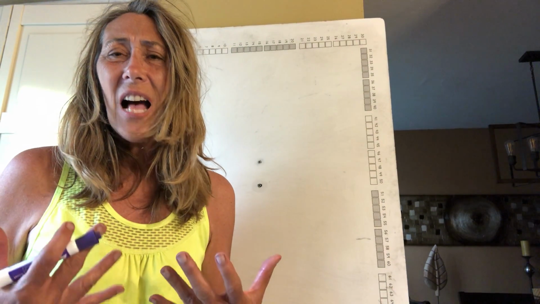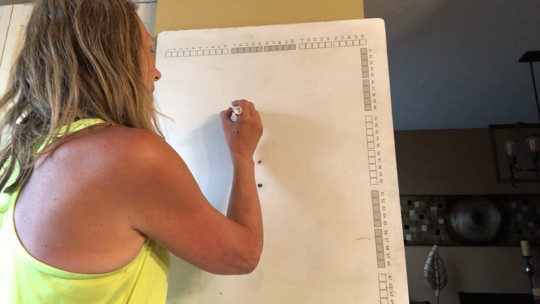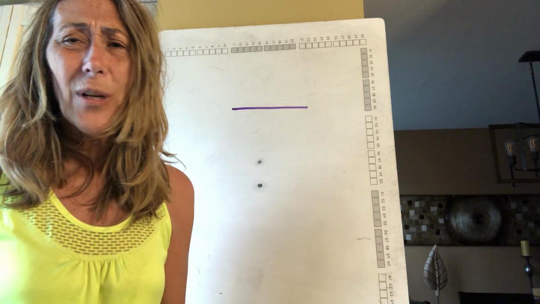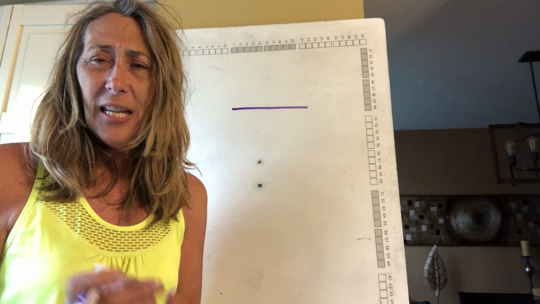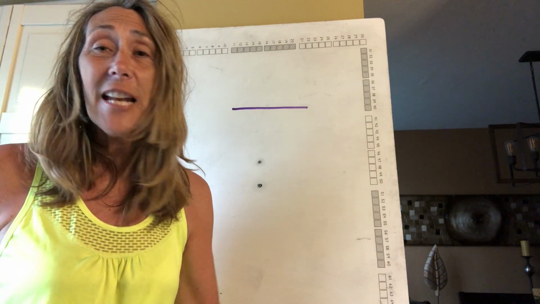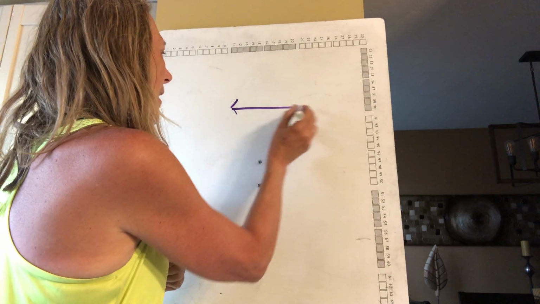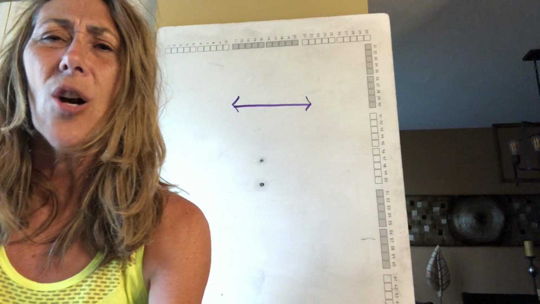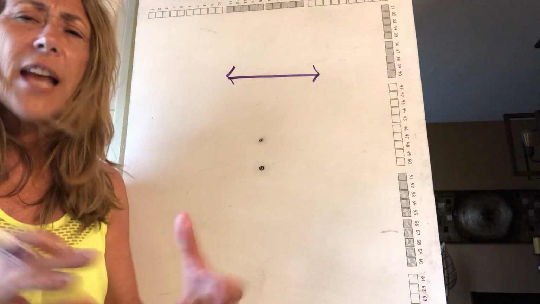I'm going to pull this a little bit closer so you can see. This is a line how you would make it in geometry, because this is what we're used to seeing as a line, but that's not really a line. A line in geometry goes on indefinitely. Indefinitely means forever and ever and ever. So how do we show that? We show that by making almost these little arrow ends. So those arrow ends show that lines go on forever and ever and ever.